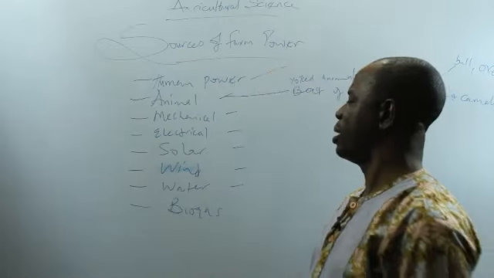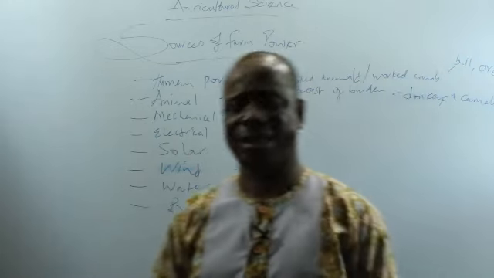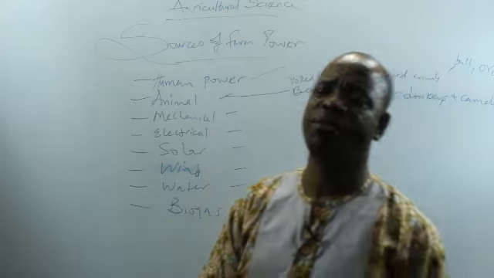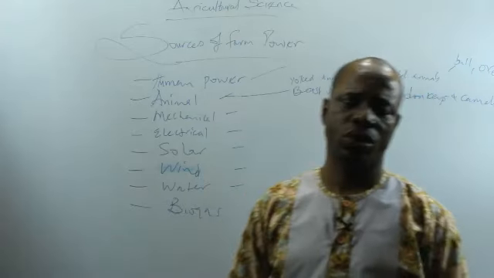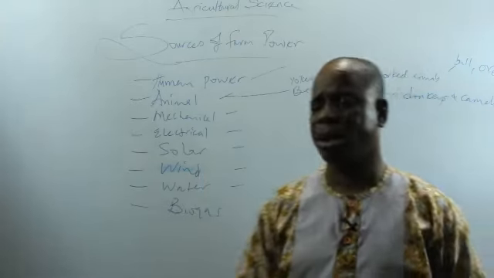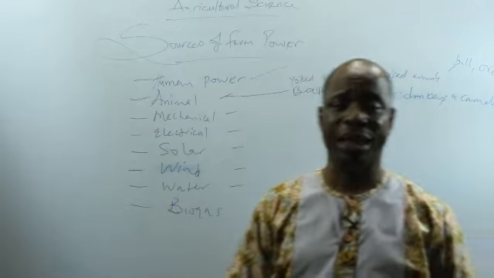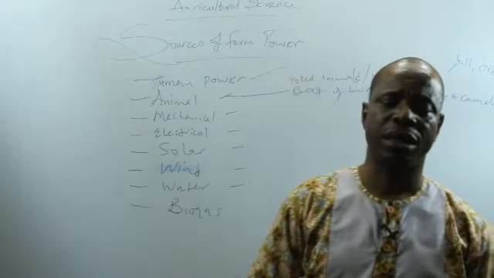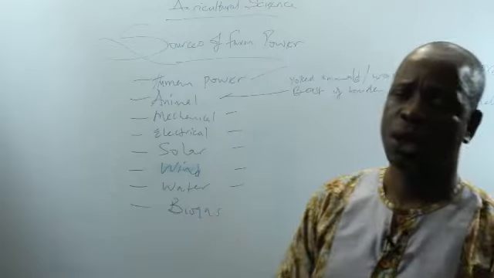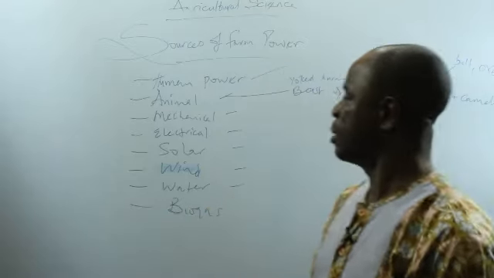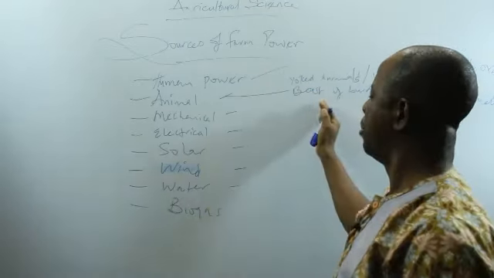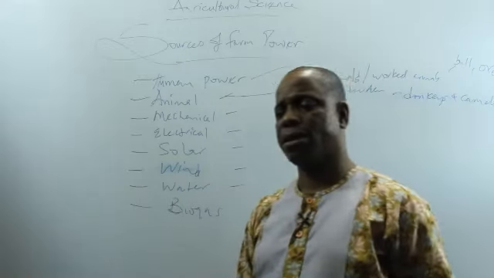The disadvantage of animal power is that these animals are very scarce. They are located in the tsetse-fly-free zone of the northern part of the country. Scarcity of the required animals. The animals are expensive to maintain. You have to pay the veterinary doctor. You have to feed them with special feed. It's expensive to maintain the animals.